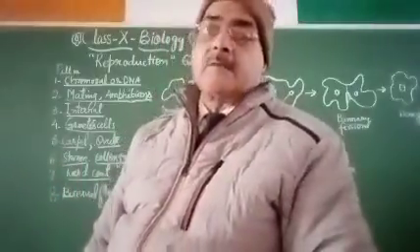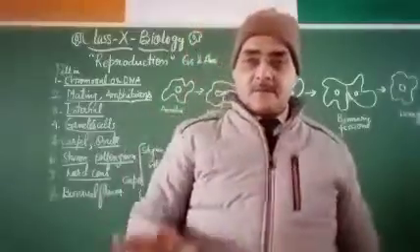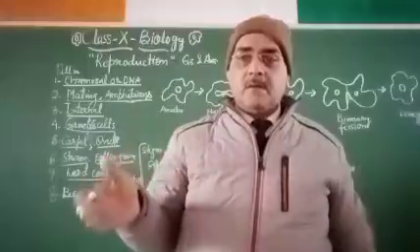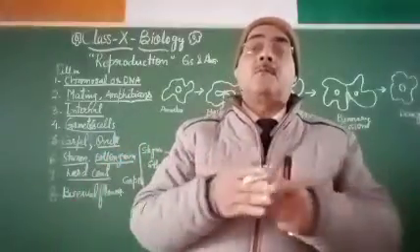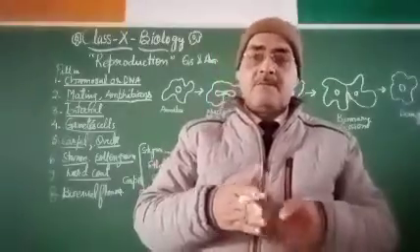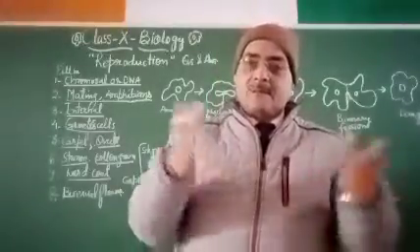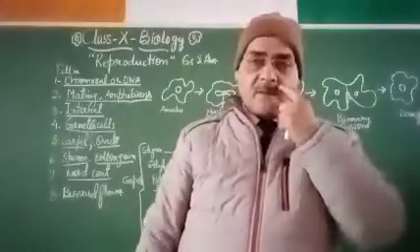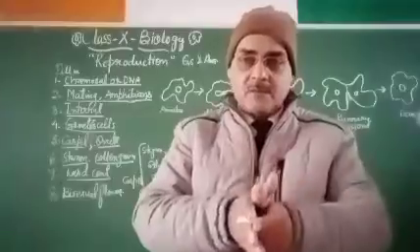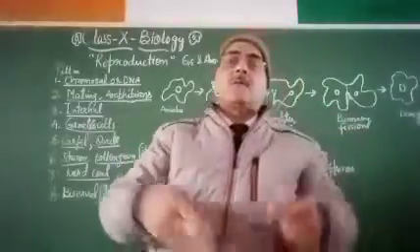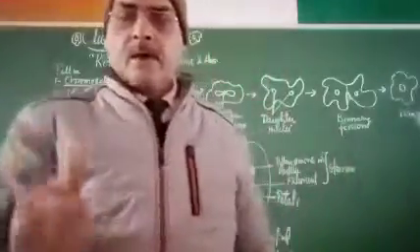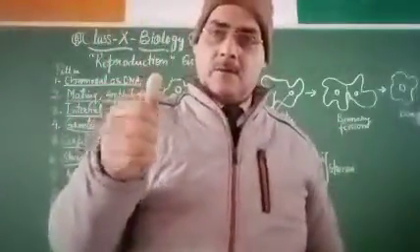What is sexual reproduction? My dear students, sexual reproduction is the reproduction process by which a new individual is born as a result of the union of both male and female gametes during their sexual reproductive process, that is mating. And after fertilization, the gametes get fused. During fertilization, gametes fuse and a new zygote is formed, which leads to the formation of a new individual in sexual reproduction. So my dear student, other questions will be carried out in the next online class as well as the next video.